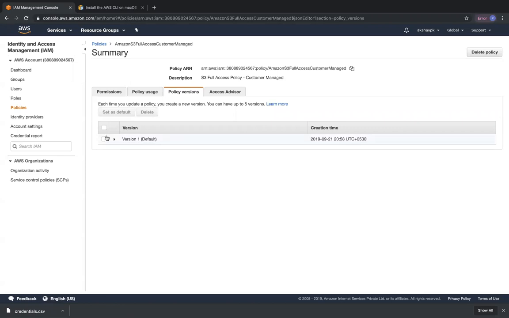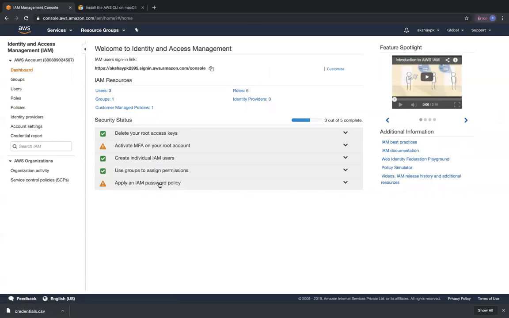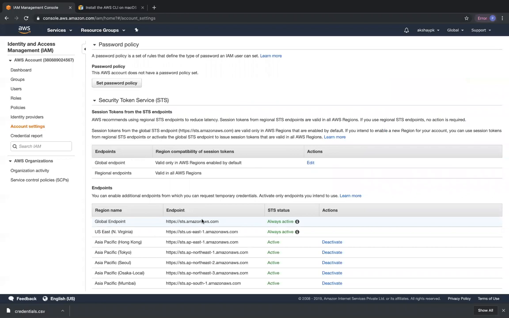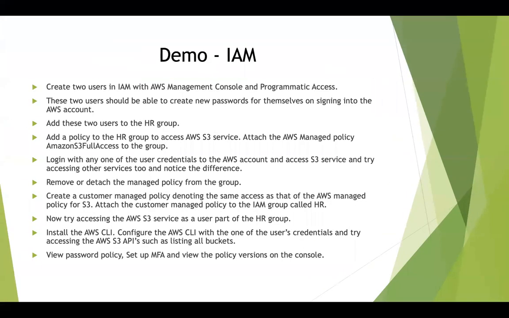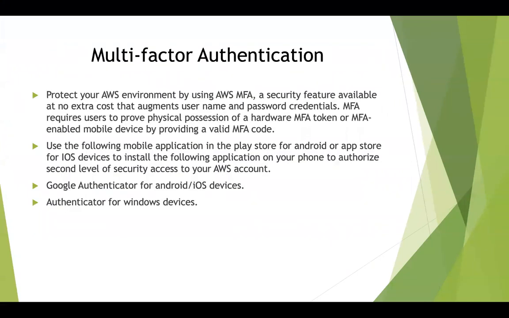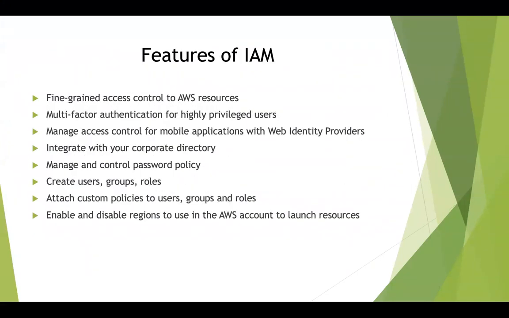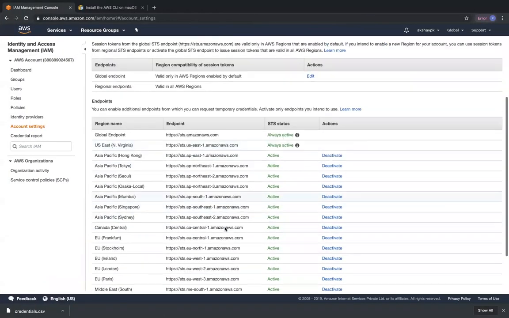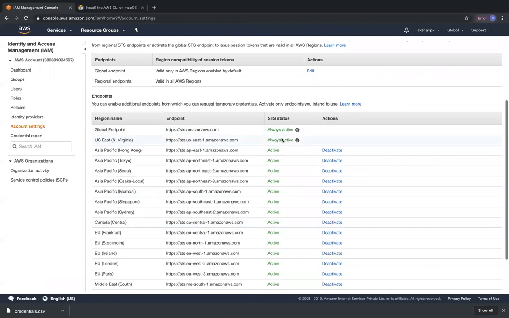Okay. And similarly, when it comes to the password policy, we are going to go back to the dashboard, click on IAM password policy, manage the password policy. And you can see over here, another thing that we discussed in the slides is that you can enable and disable regions to be used in the AWS account to launch resources, right? So you can do that over here. Northern Virginia is always active because that is the default region that you're going to work with.